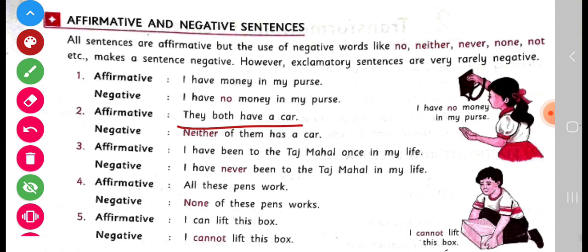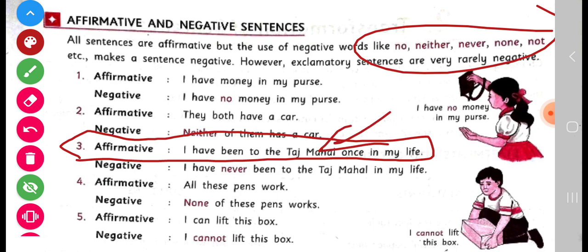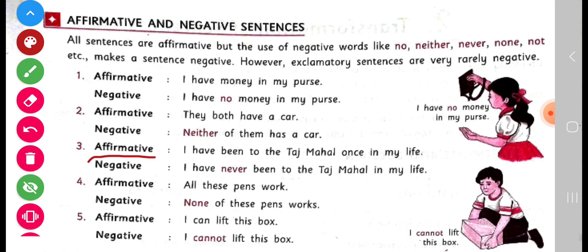When you use any negative word in this sentence, then the sentence will be negative. For example, neither of them has a car. Now the sentence is negative. Next example is, I have been to the Taj Mahal once in my life. This sentence is affirmative. If you use any negative word like no, neither, never, none, not, etc. in this sentence, then this sentence will change into negative.